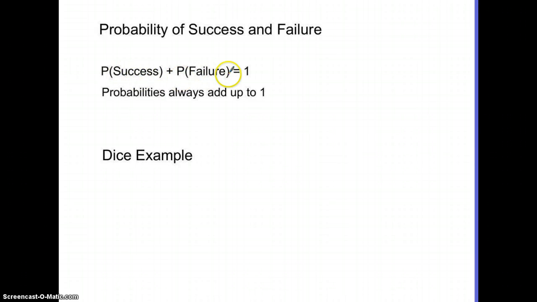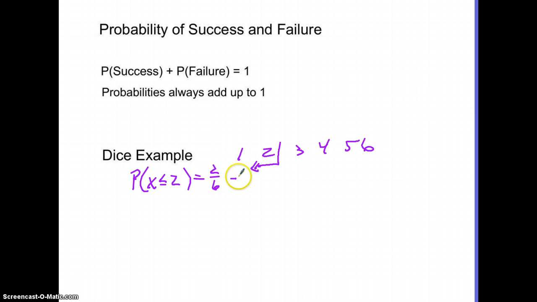Probability of success plus probability of failure is always 1. Okay, so that's what it's saying. There's a 100% chance of it being a success or a failure, one of the two. For the dice example, we want to roll something that is less than 2, or it can be equal to 2. So this is how I'm going to note it. X is just going to say this is the outcome. This is what happens. So if I think about this, the probability of it being less than or equal to 2 would be this set of numbers. It'd be 2 numbers out of 6, which would also be